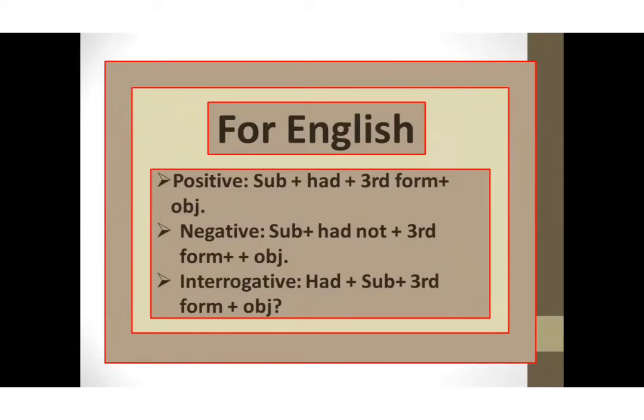In positive sentences, first of all subject, after this had, then third form of verb, and then object. And for negative sentences, we discussed first of all subject, then after had, not, then third form of verb, after this object. For interrogative sentences, we are using had before subject, then third form of verb, then object, and at the end of the sentence we put a question mark.